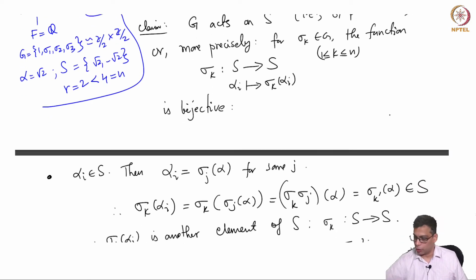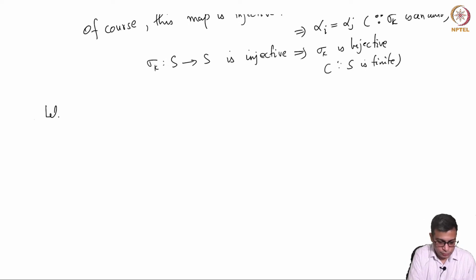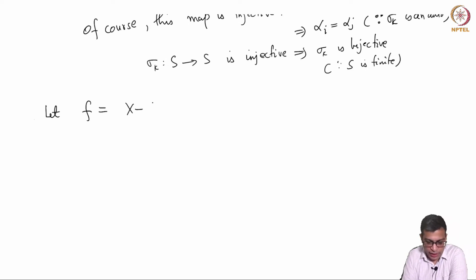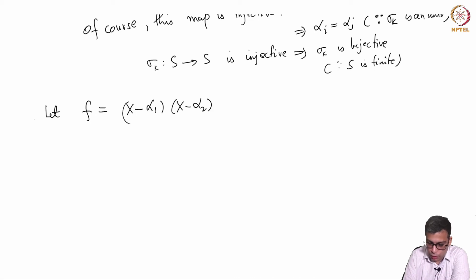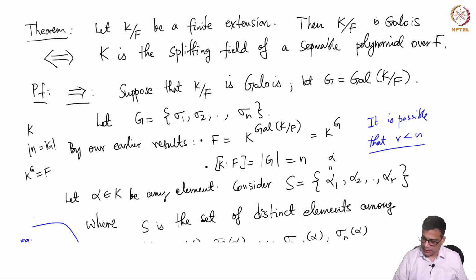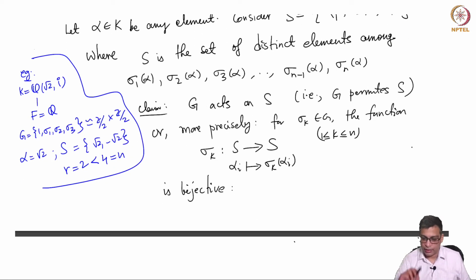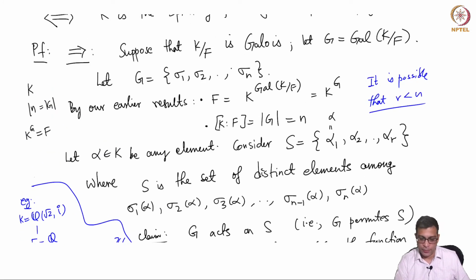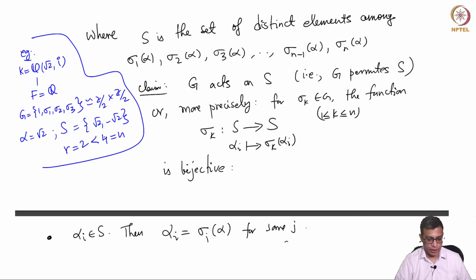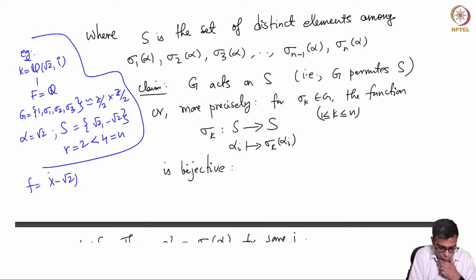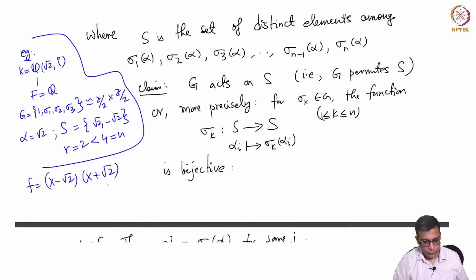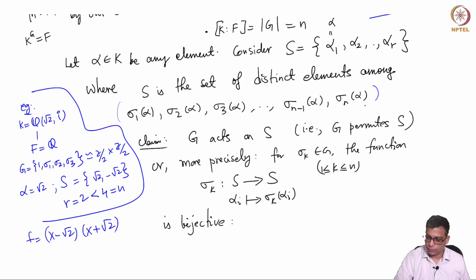And now we are able to prove the following statement. So let F be (x minus alpha 1)(x minus alpha 2) up to (x minus alpha r). Remember again, S consists of these elements alpha 1 through alpha r, and they are the distinct set of elements among all the images of alpha under all elements of capital G. Again, this is what we are doing in the example. So in this example, F will be (x minus root 2) times (x plus root 2). I am not taking all the elements here, I am taking only the distinct elements here.